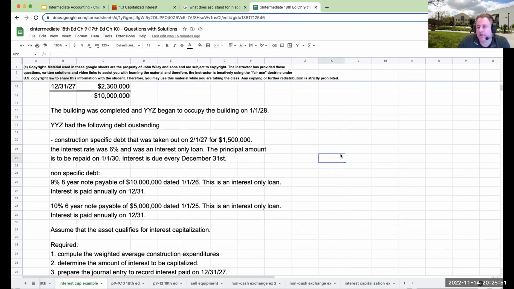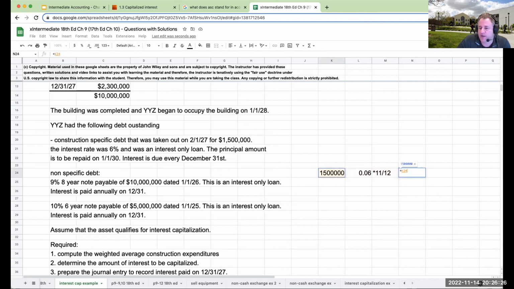Well, the amount of interest that we're paying during the year, right? So during 2027, and assuming that interest is being paid annually, I have 1.5 million, and this is at 6%. And also this loan was only outstanding right over here. We borrowed the money on 2/1, and if I'm paying it on December 31st, I'm going to have to multiply that amount by 11/12, right? Because it's February, March, April, May, June, July, August, September, October, November, December, right? So we've got 11 months.